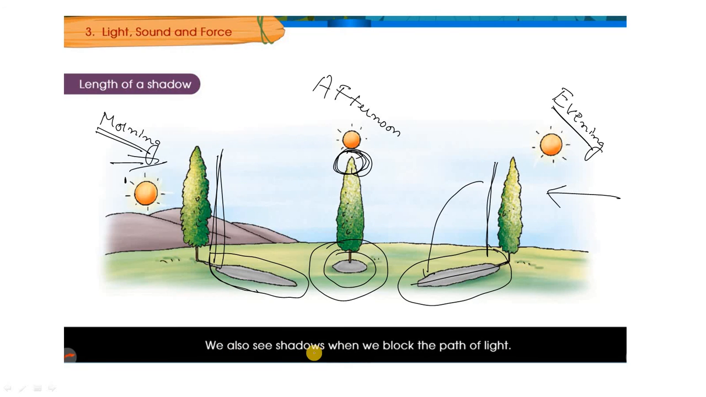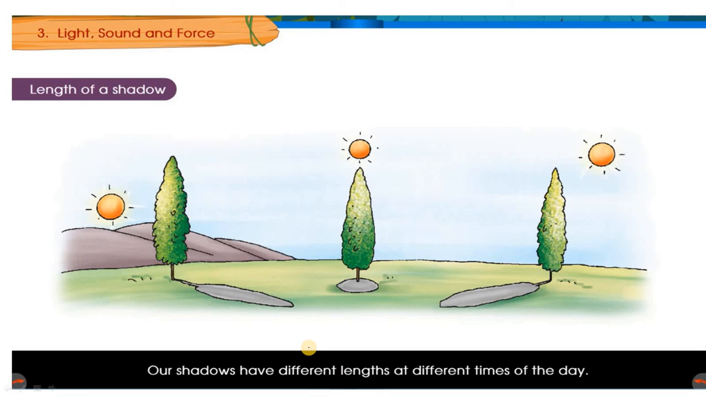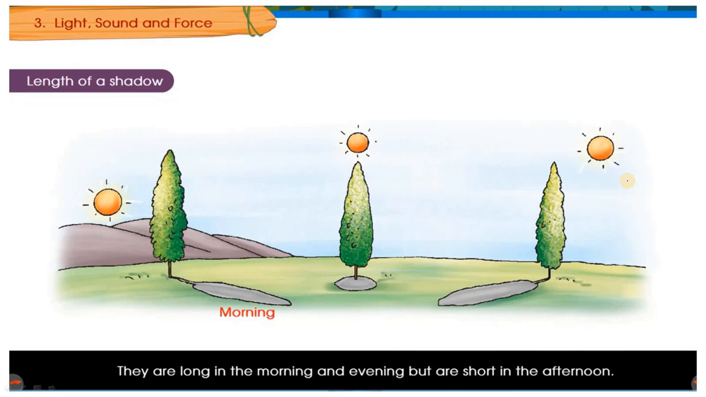So we see shadows when we block the path of light. Our shadows have different lengths at different times of the day. Normally in the morning and evening the shadows are longer, whereas in the afternoon the shadow will be shorter. So they are long in the morning and evening, but short in the afternoon.